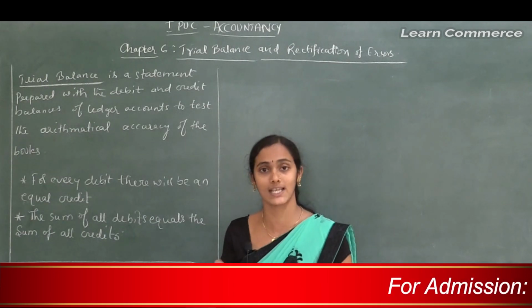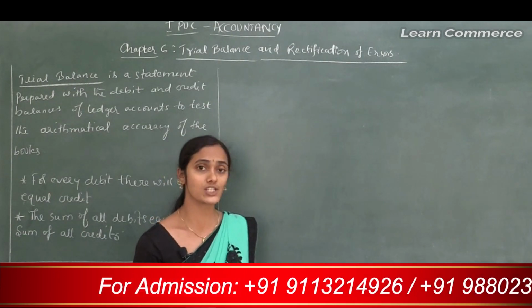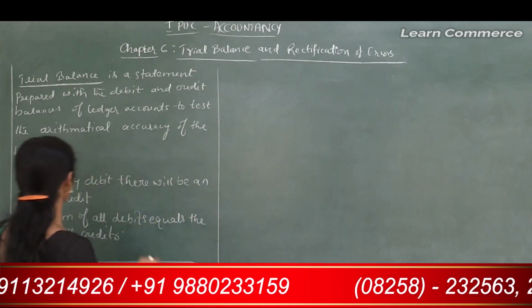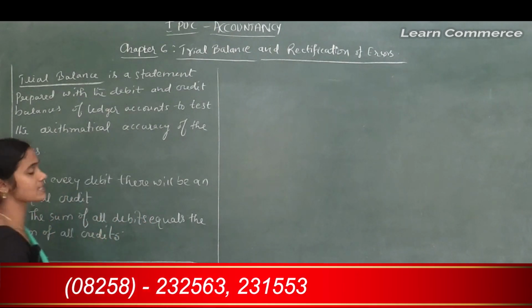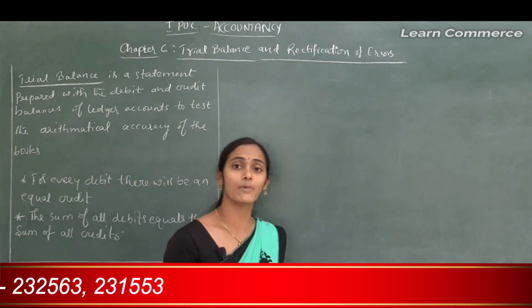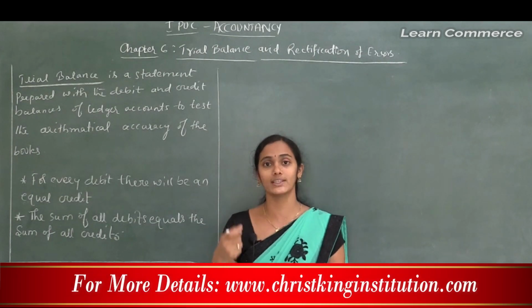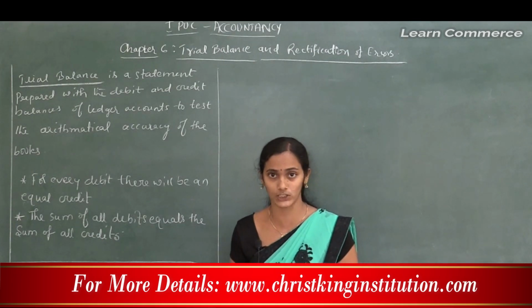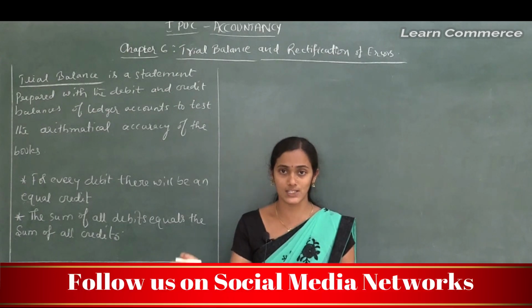We need to pass the journal entry, we need to record the transaction in the books of accounts based on some evidence documents, correct? So it means that the sum of all debits equals the sum of all credits. When we follow the rules of debit and credit for a transaction, we can easily pass the journal entries.